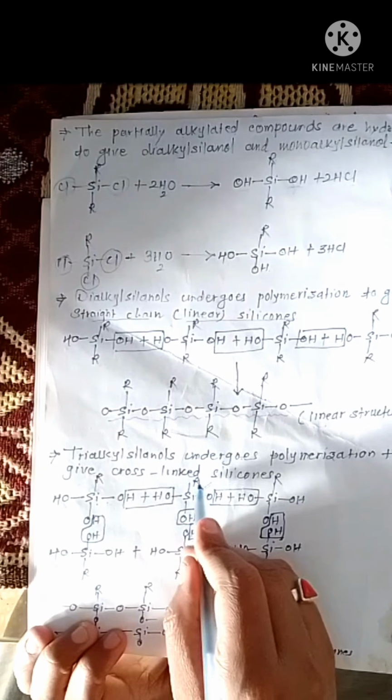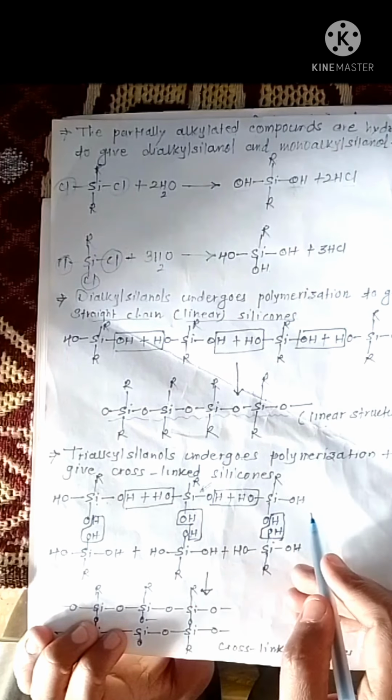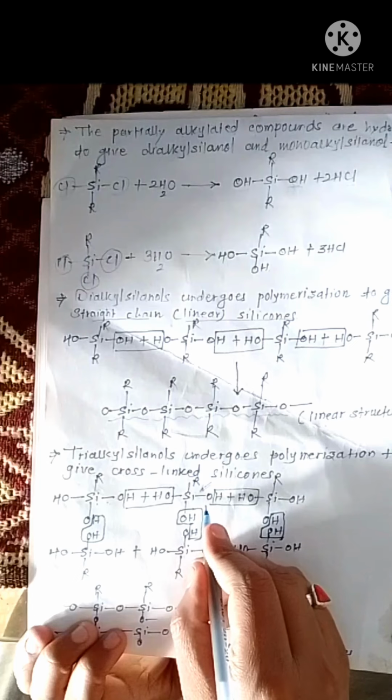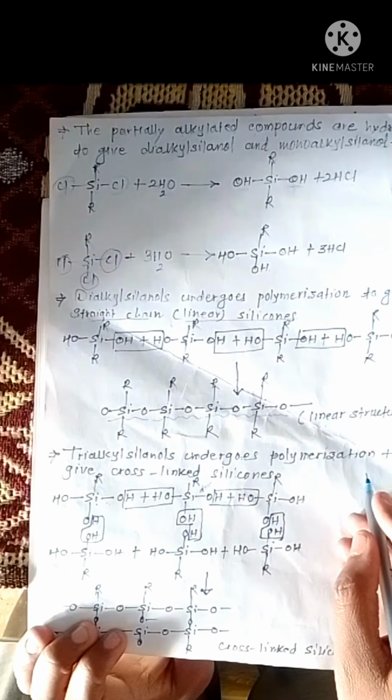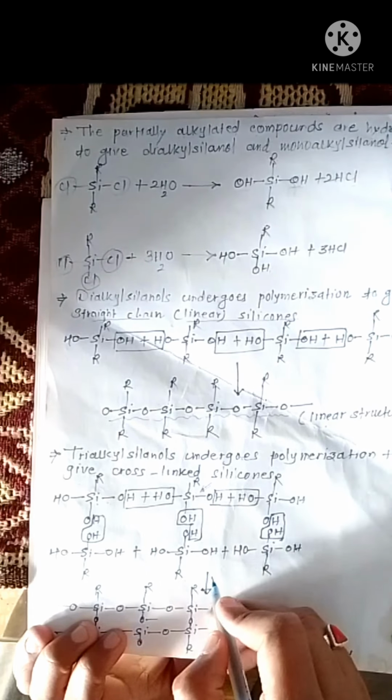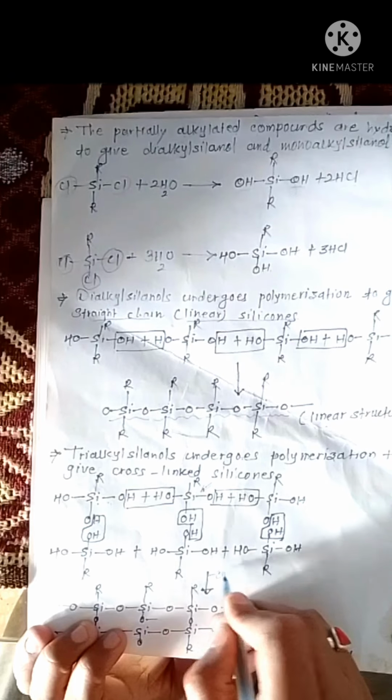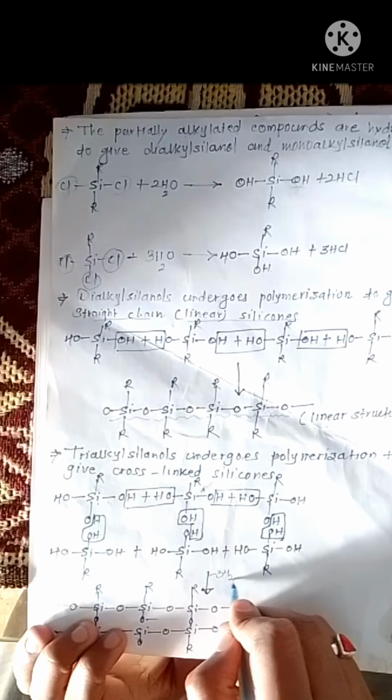So one molecule of trialkyl selenol is going to react with other trialkyl selenol units, and 3 water molecules go out in the reaction.